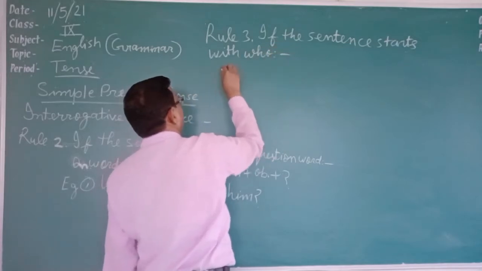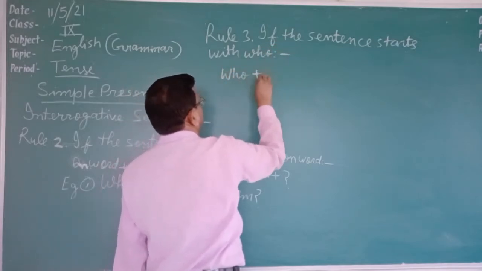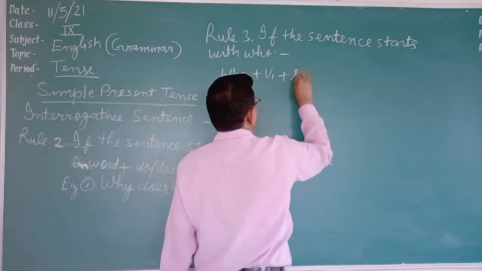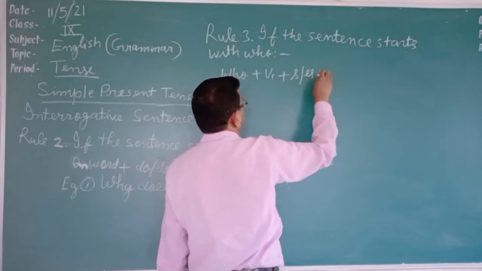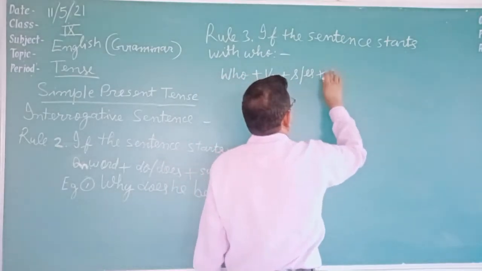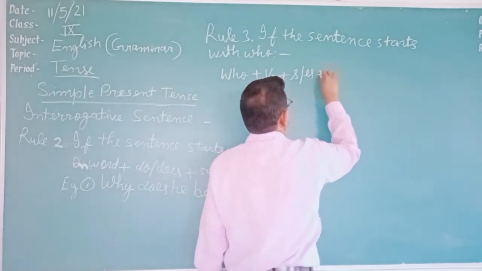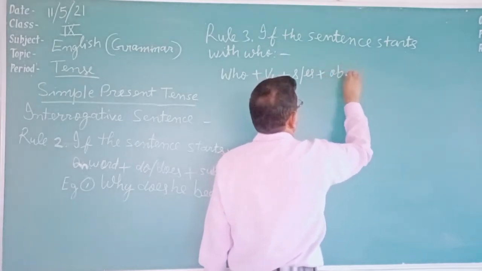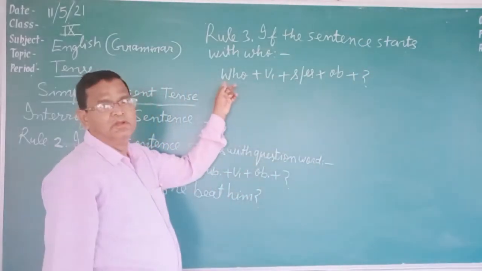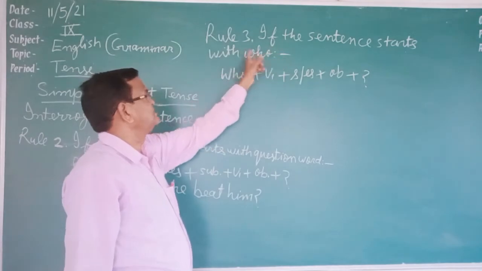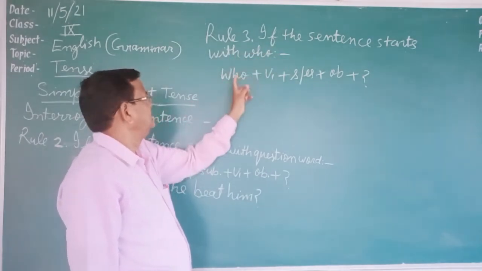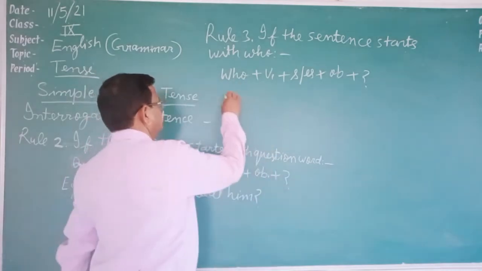The rule is who plus verb first form plus s plus object plus question mark. If the sentence starts with only who, not why, when, or what, then this rule is followed. We can see an example.